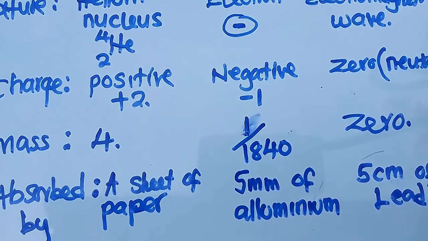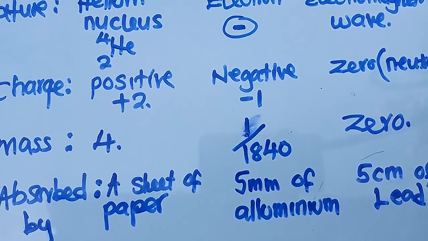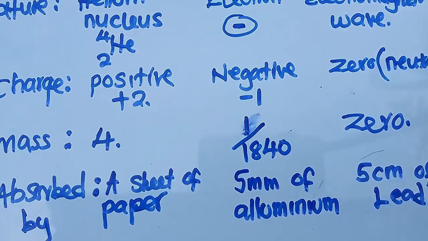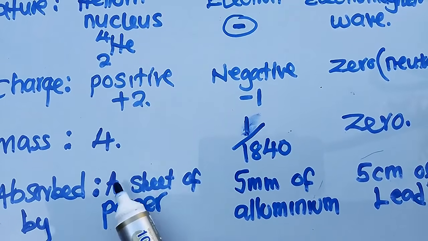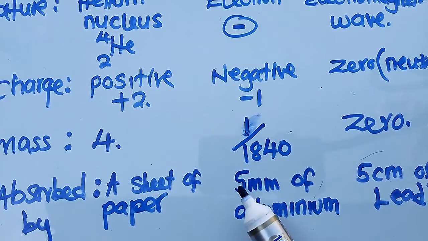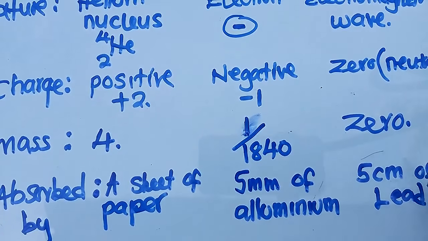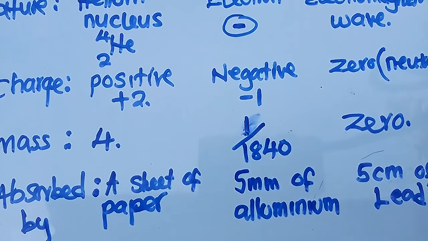You need to make sure that you know and understand these characteristics. If a question comes in an exam, where can you absorb an alpha particle? We use a sheet of paper. Where can you absorb a beta particle? We use 5 millimeters of aluminium. Where can you absorb a gamma ray? We use 5 centimeters of lead.